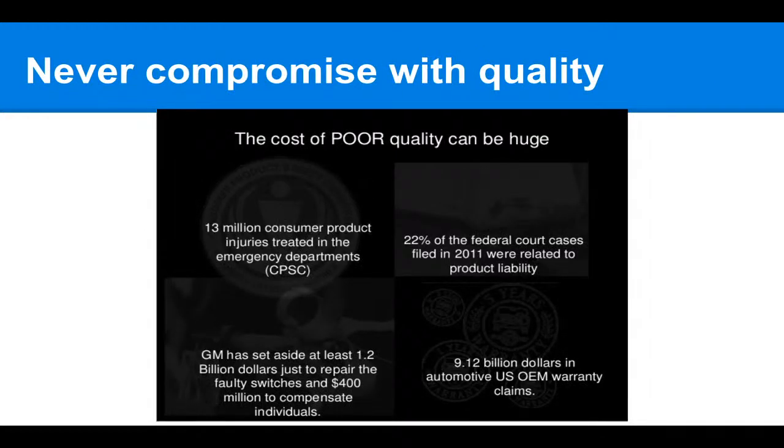One more important thing here is never compromise with the quality. You can see some examples we have taken here: 13 million consumer product injuries treated in the emergency department, and 22% of federal court cases filed in 2012 were related to product liability. These are some examples. That is why we suggest never compromise with the quality. Your product can harm a lot, so don't compromise with the quality.